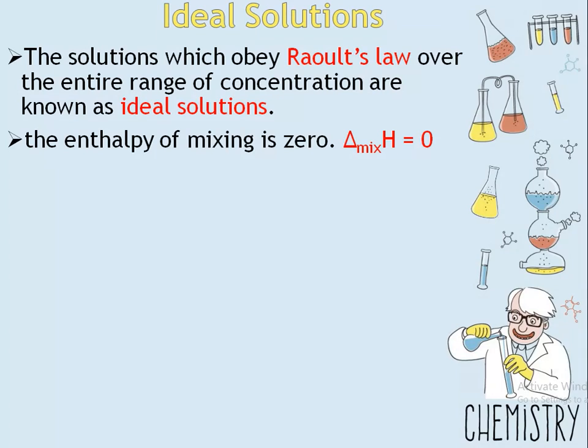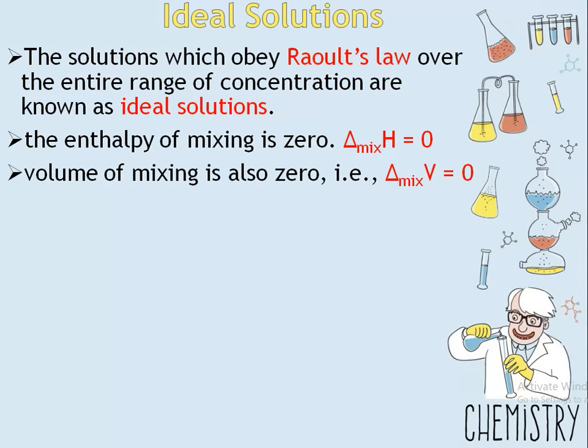First, the enthalpy of mixing the pure components to form a solution is always 0, meaning delta H mix is equal to 0, which means no heat is absorbed or evolved when the components are mixed. Second, the volume of solution will be equal to the sum of the two components. Hence, the volume of mixing is always 0, which means delta V mix is also 0.